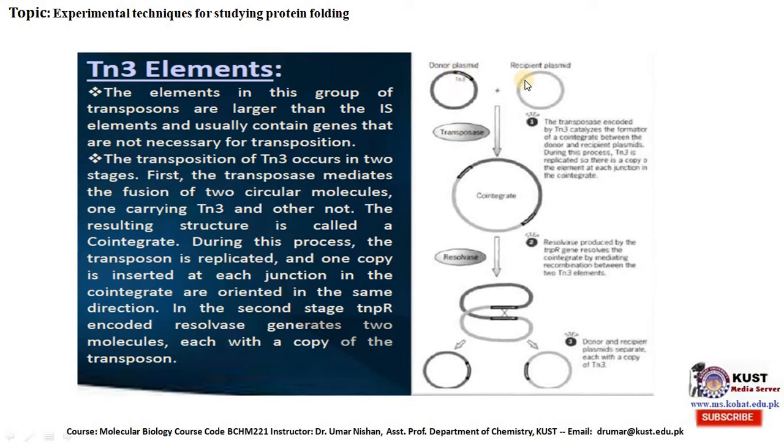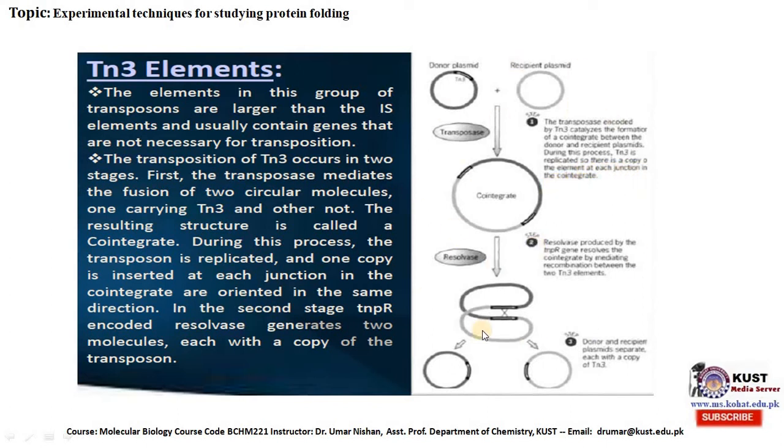Here is the donor plasmid, this is the recipient plasmid. The transposase encoded by Tn3 catalyzes the formation of a co-integrate between the donor and recipient plasmid. During this process, Tn3 is replicated, so there is a copy of the element at each junction in the co-integrate.